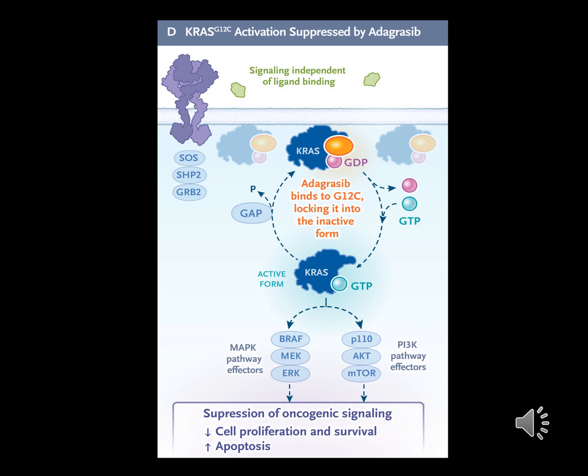Panel D depicts the mode of action of adagrasib. The drug binds to the cysteine residue coded by the G12C mutation, locks the mutated KRAS into the inactive form, thus preventing the replacement of GDP by GTP and the downstream oncogenic signaling.